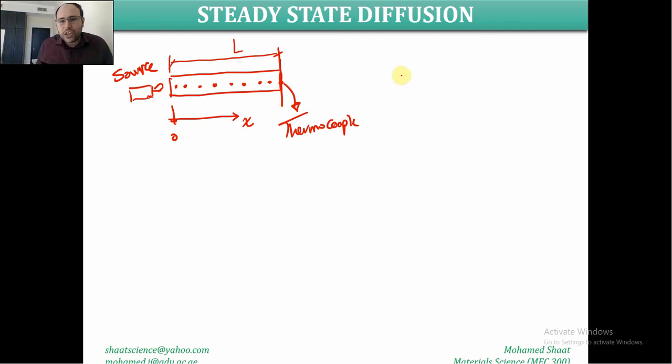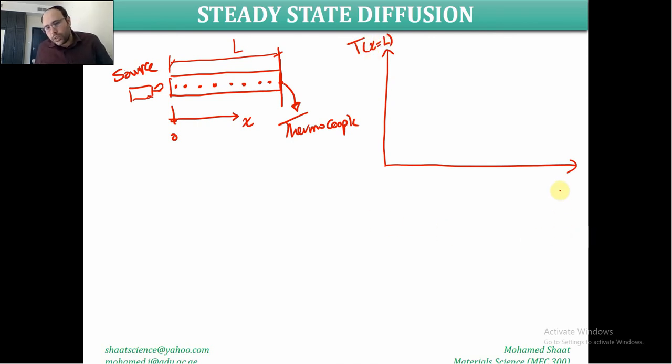So if we try to graph the change of the temperature of this point only, forget about the other points, just this point over time. So this is the temperature at x equal to L over time, and this is the time. Initially the temperature will be a certain temperature before heating. Assume that this is the room temperature. Assume that we brought this material at room temperature, then we are going to heat it.